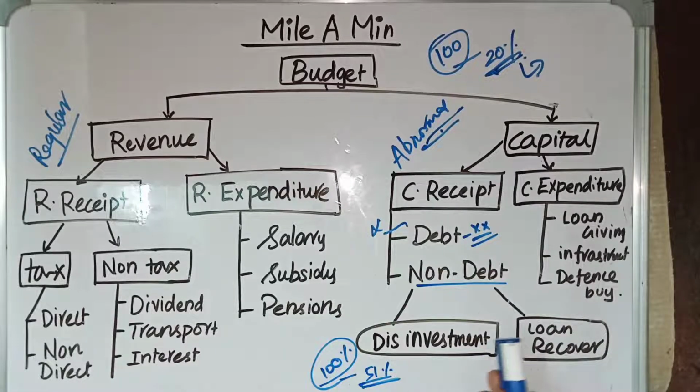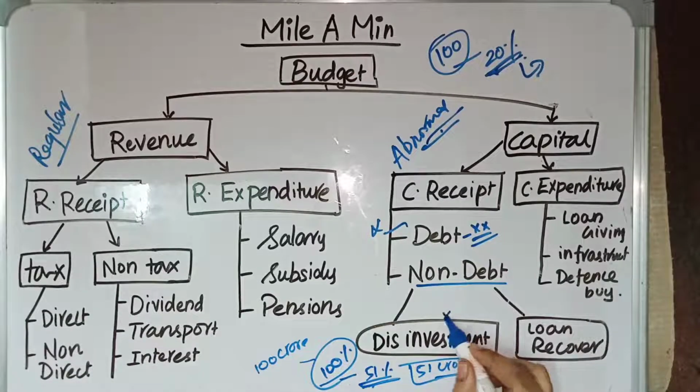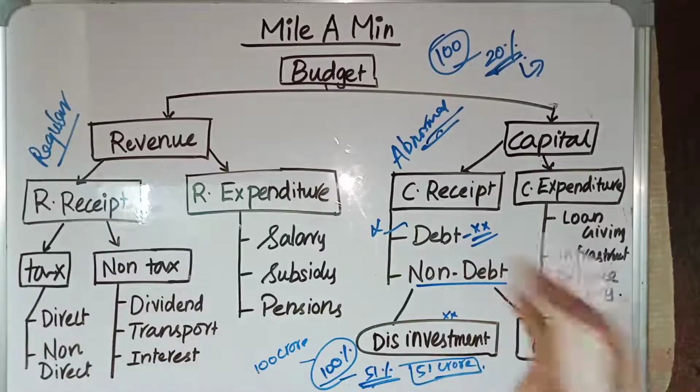Through this disinvestment also the government will earn money, because this 100% may cost, say, 100 crore rupees. Then by selling this 51%, the government will get 51 crore rupees. So this 51 crore rupees is the government's income which it got by selling an organization, by selling its asset. So it is not good. So disinvestment is also not good. Then we have loan recovery. This is okay, but it is an abnormal income. It doesn't happen regularly. If a loan is recovered, then it comes under capital receipt.